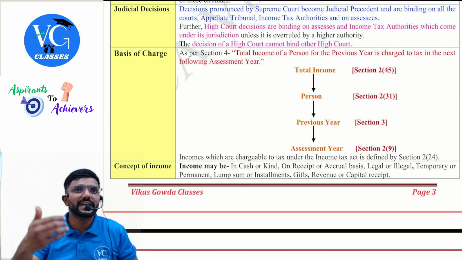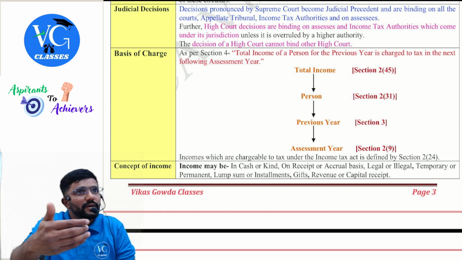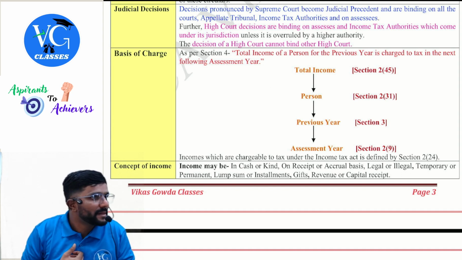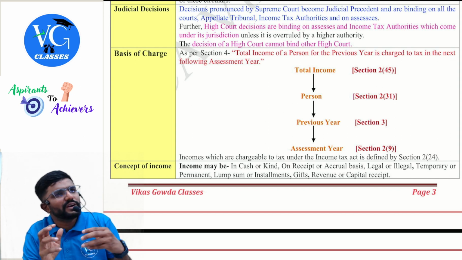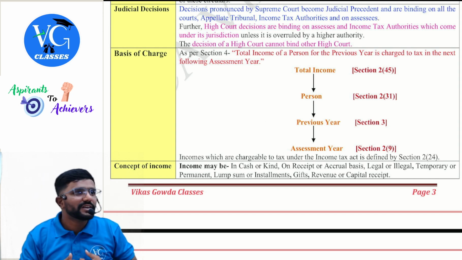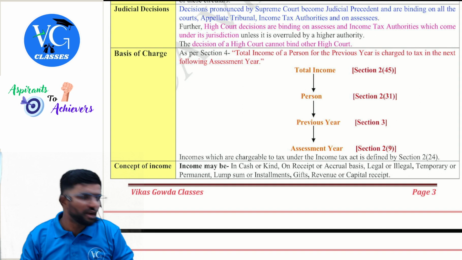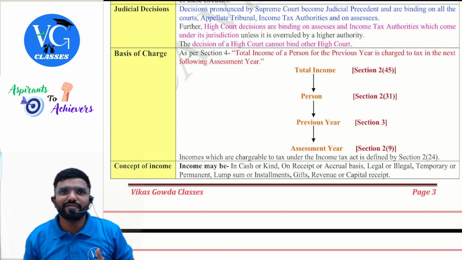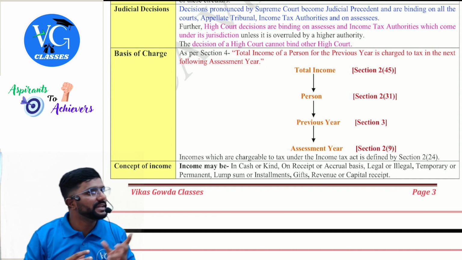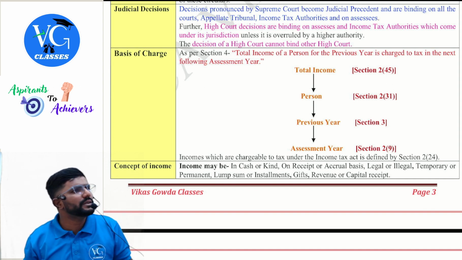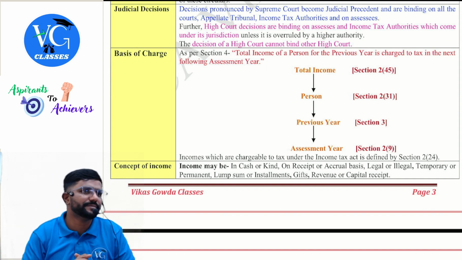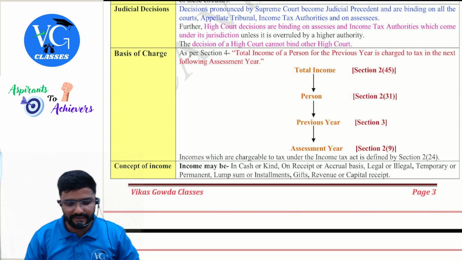For example, assume Karnataka High Court has given the judgment in favor of assessee. Same case, a similar case is going on now in Kolkata High Court. Now, should the judge give the same judgment? No. He can refer to the Karnataka High Court judgment, but he can give his own judgment. Can he give the judgment in favor of the department? Yes, if he feels so, he can give it, guys.